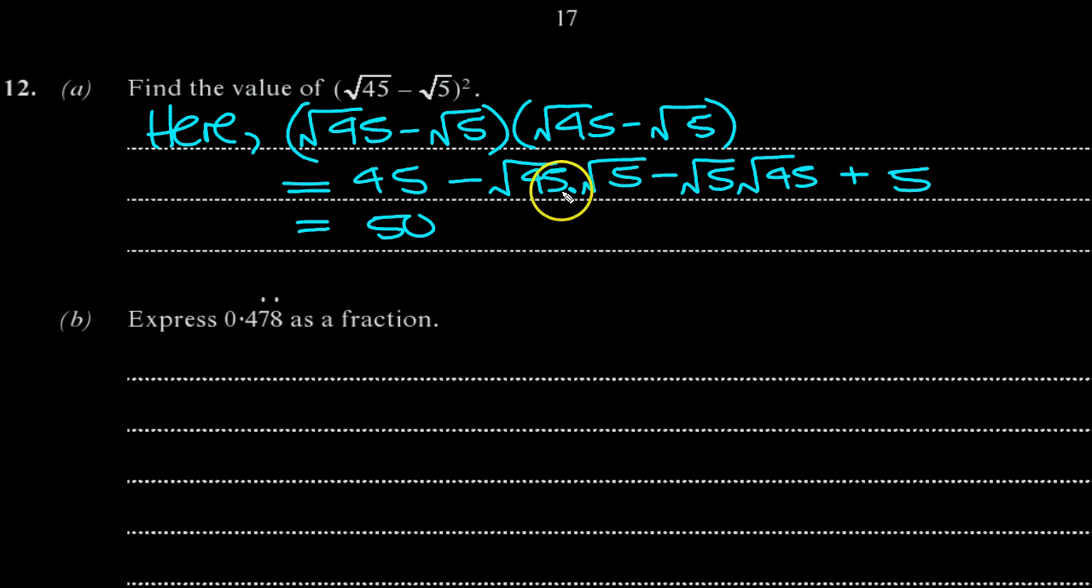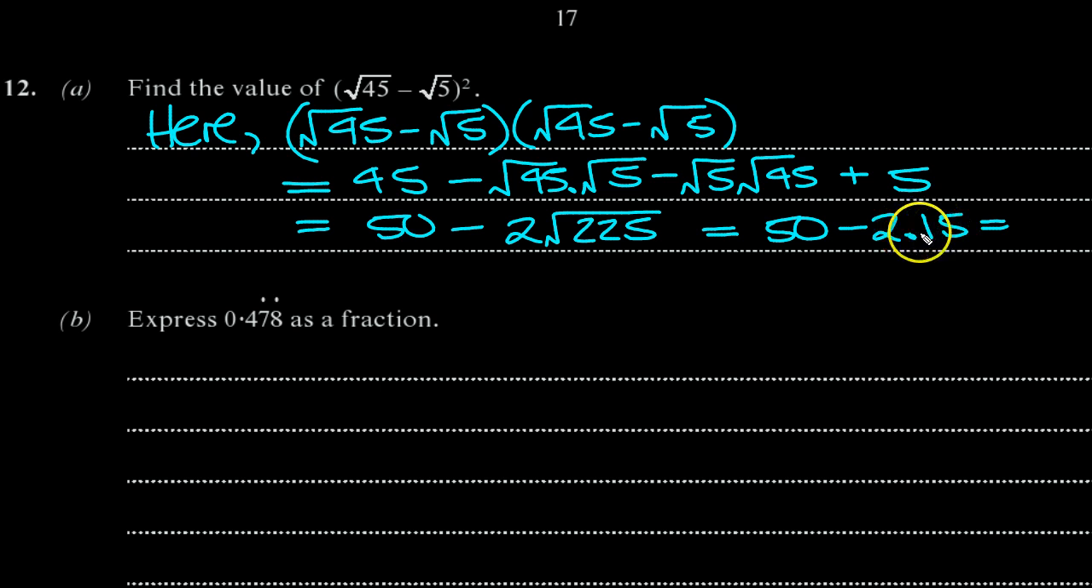45 plus 5 is 50, minus, and this is 45 times root 5. You can multiply these together because they're both square roots. So 45 times 5 is 225. So it's two lots of them because they're the same. The square root of 225 is 15, so it's 50 minus two lots of 15, isn't it? 50 minus 30 then is 20.